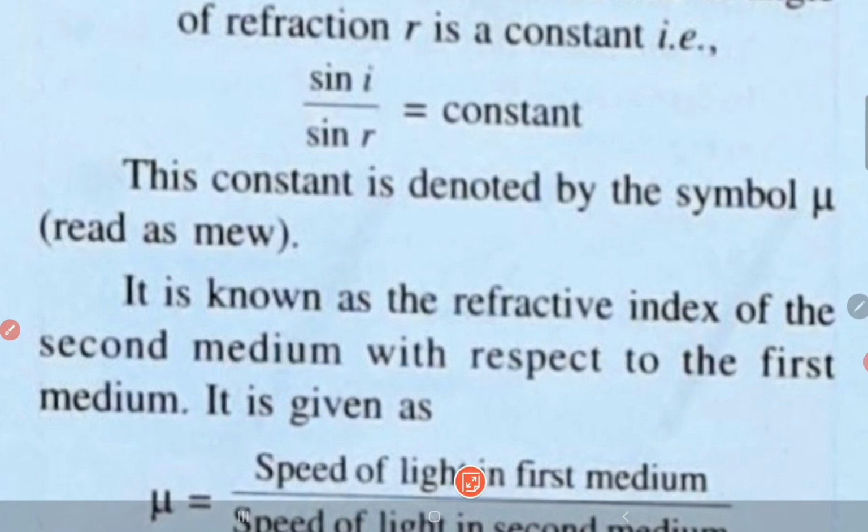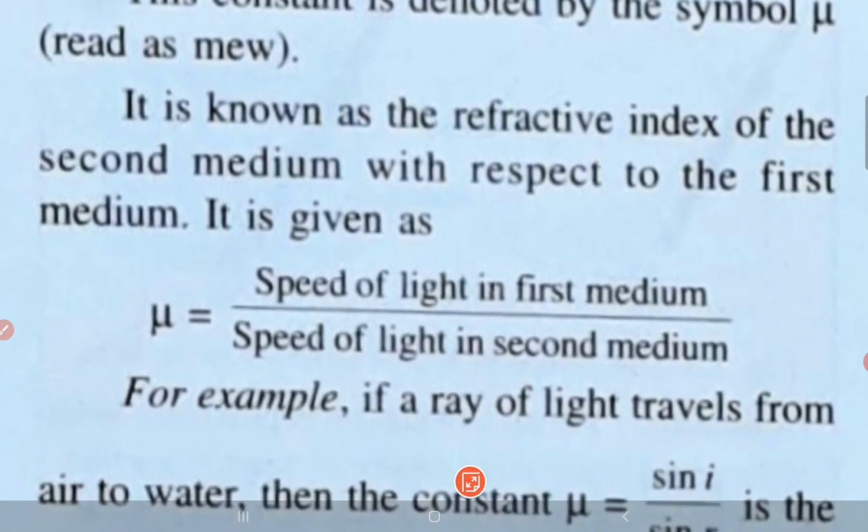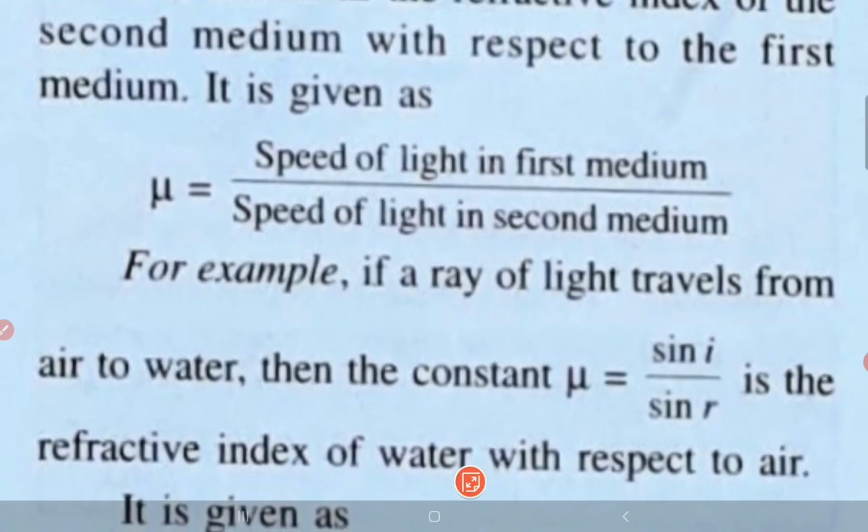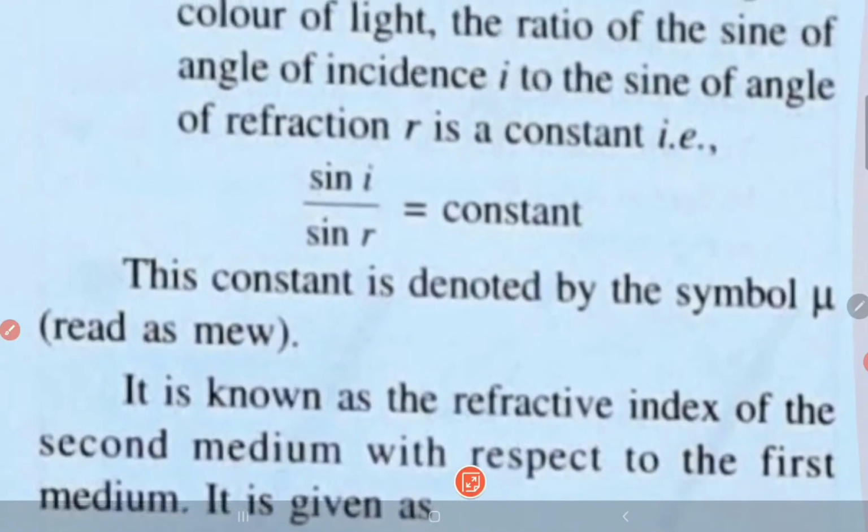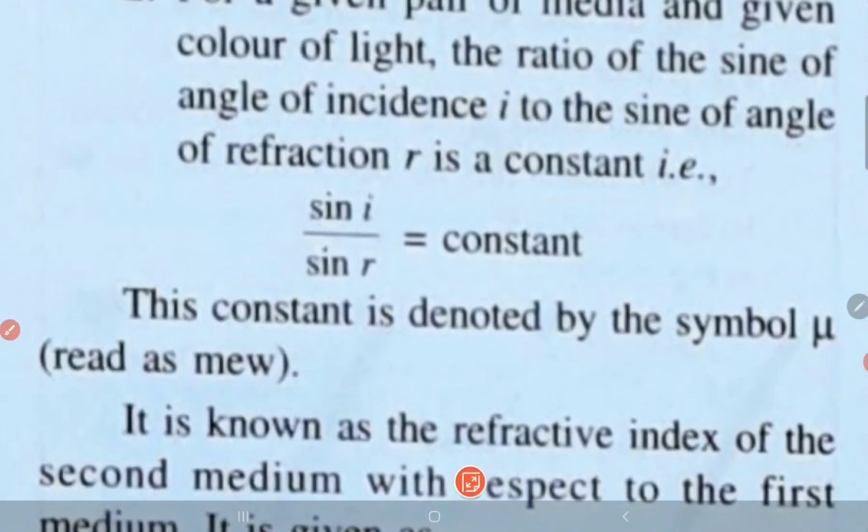This is known as the refractive index of second medium with respect to the first medium. It is given as mu, which is the speed of light in the first medium divided by the speed of light in the second medium. This is another formula of refractive index. The previous formula was sin i upon sin r. As we have not done trigonometry, I don't think we will do any calculations from this formula.